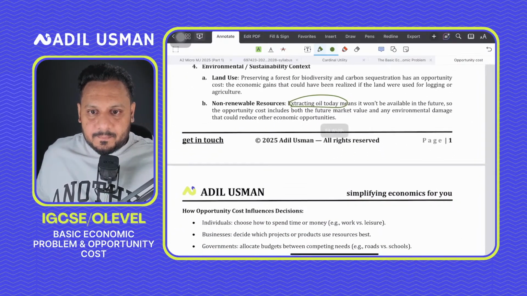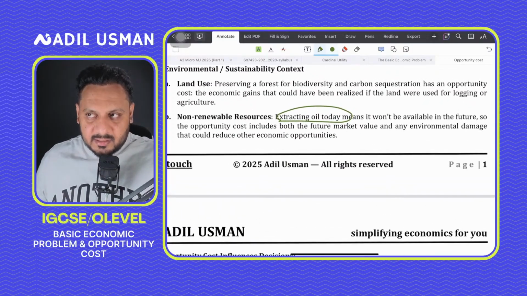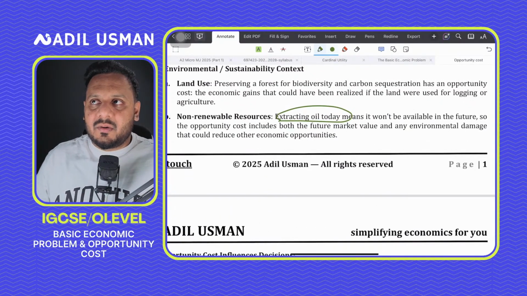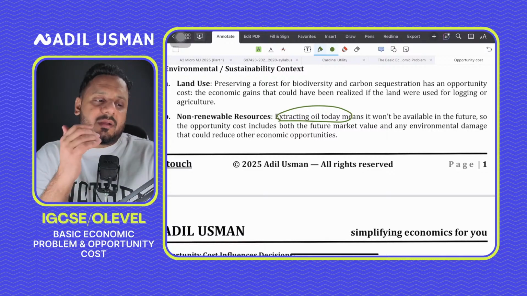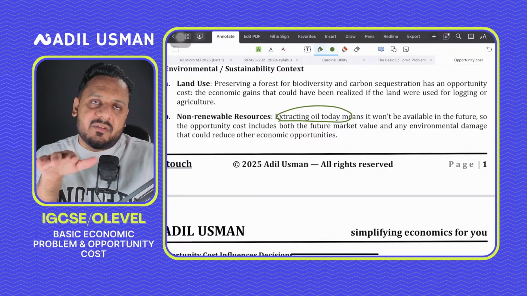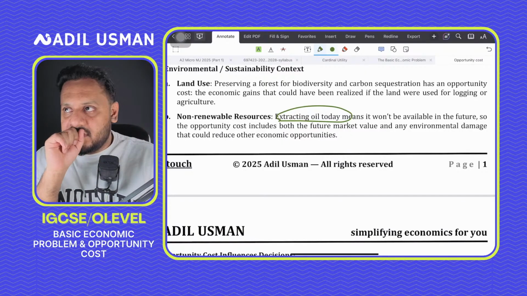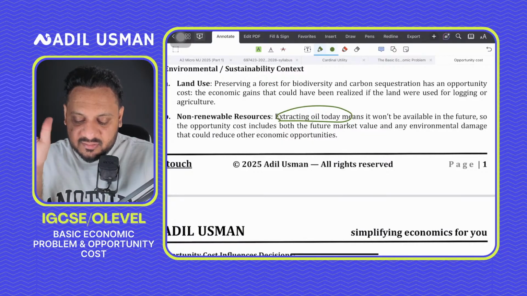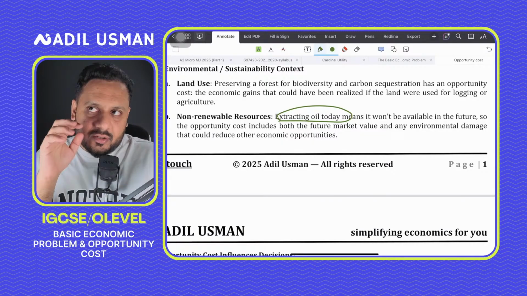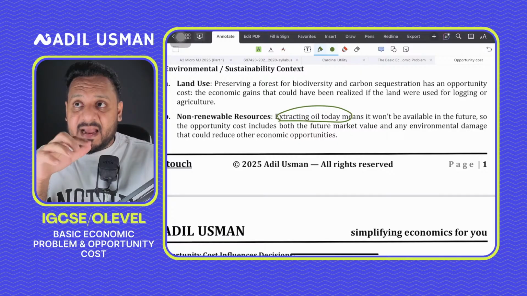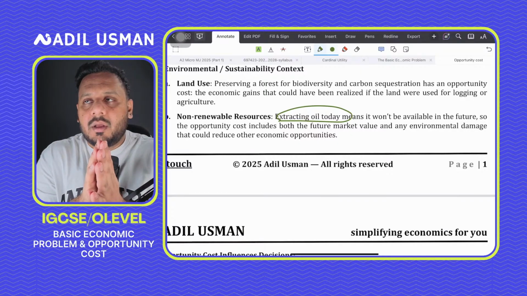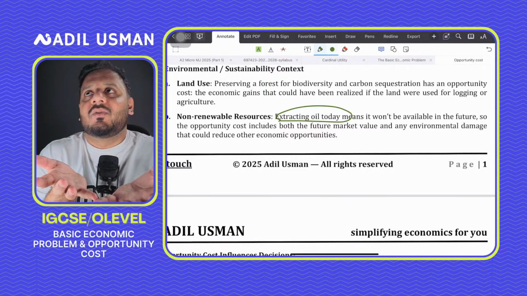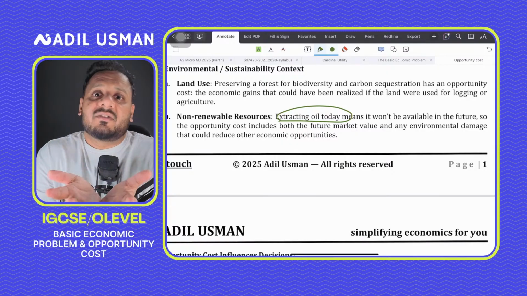So let's say the prime minister of Pakistan is sitting with the head of the Housing and Development Authority, and they're having this discussion: should Pakistan focus on more land for housing projects, or should we protect our forests for long-term environmental sustainability?